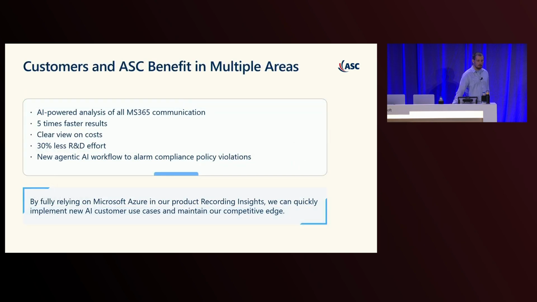And to summarize, we have now an AI-powered analysis of all MS365 communication, including emails. The results are 5 times faster now. We have a clear view on cost because you have just one cost unit in the end for this service. We have 30% less R&D effort because we have to work with less services. And we have implemented a few new agentic AI workflows, as I showed you.